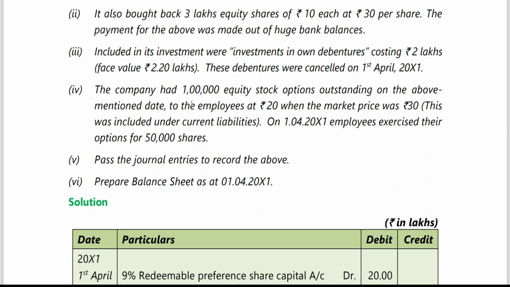Now point number 2 is that the company had 1 lakh equity stock options outstanding, but the employees exercised their options for 50,000 shares. Only to the extent of 50,000 shares, the employee stock option outstanding account is appearing under other current liabilities. This 1 lakh has been given to confuse you. They have given an option of 1 lakh, but the employees have exercised only for 50,000 shares. So this is what you got.